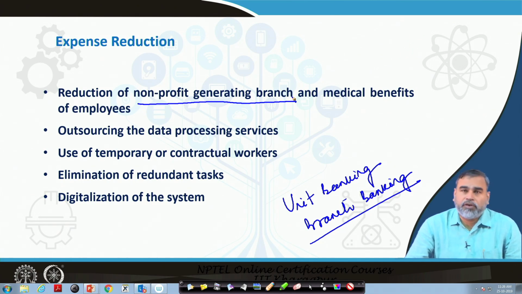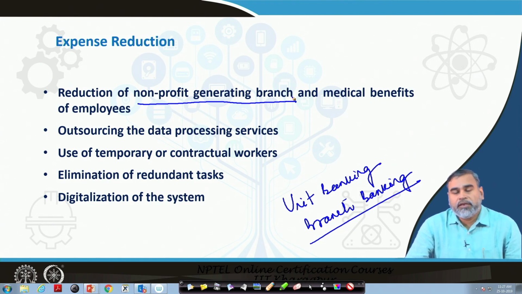Another most important thing in today's context is digitalization. Whenever we make the system digitalized, or make the system more efficient in terms of technology or the use of software for analyzing all this information, that also reduces employment cost as well as the cost incurred in terms of different kinds of benefits, and the efficiency can also increase through this system.